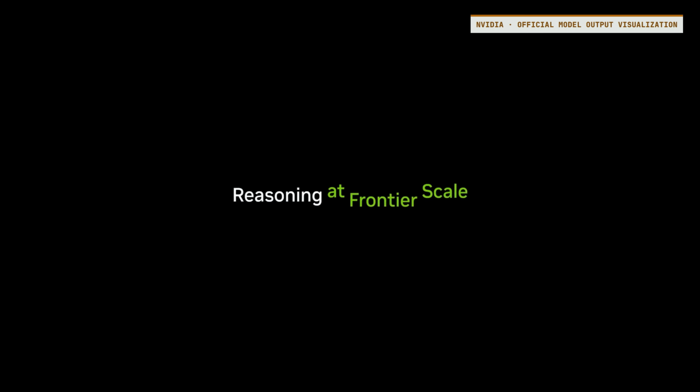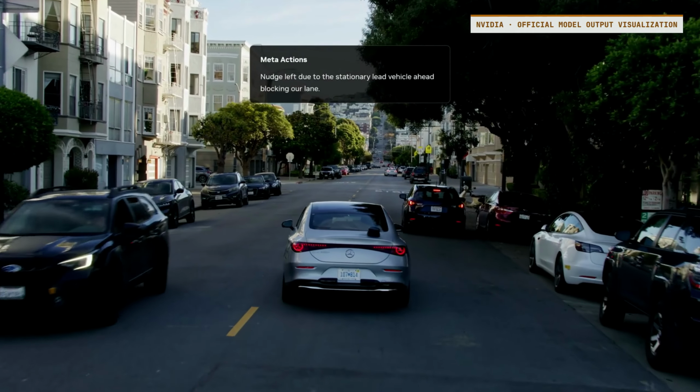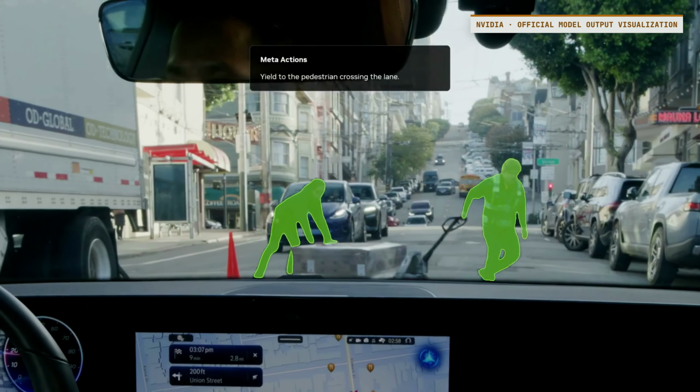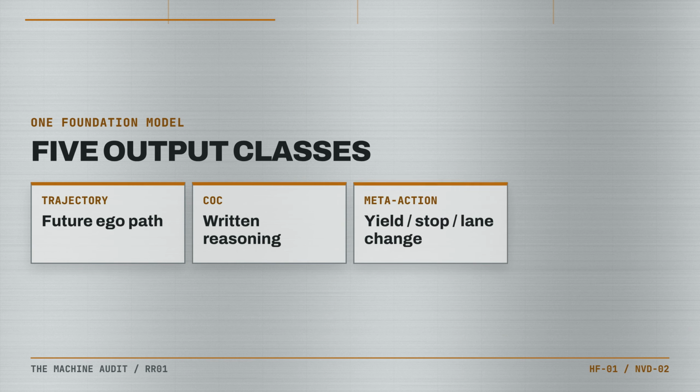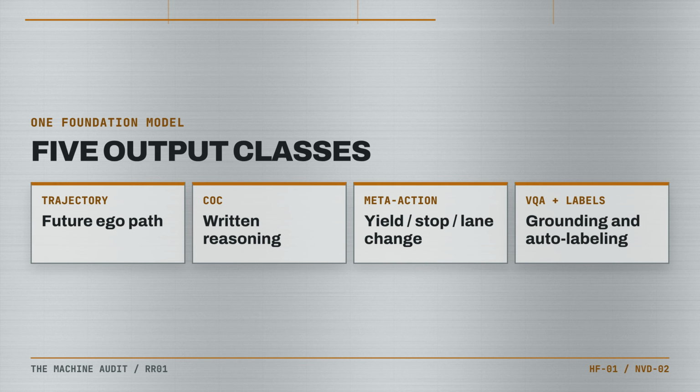From that context, the model can generate a predicted path for the vehicle and a written chain-of-causation trace, describing why it selected that path. It can also produce high-level actions, yield, stop, change lanes, answer questions about a scene, ground objects with two-dimensional boxes, and generate structured labels for training data.